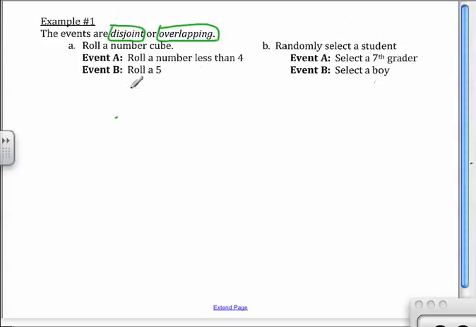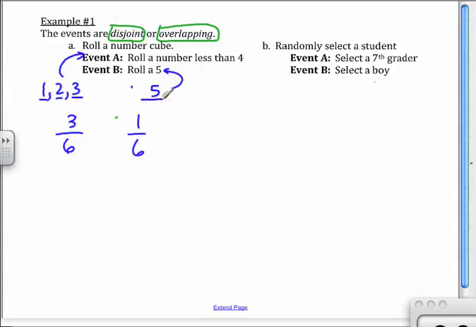Okay? The probability that we roll a number less than 4 is 3 out of 6. Do you agree there are 6 sides to a number cube? Right? And 3 of those numbers are less than 4. 1, 2, and 3. Okay? All right, here are the possible outcomes that satisfy A. Okay? Now, 1 out of 6 satisfies B, right? 5. And you can look at these and see there are no common outcomes.